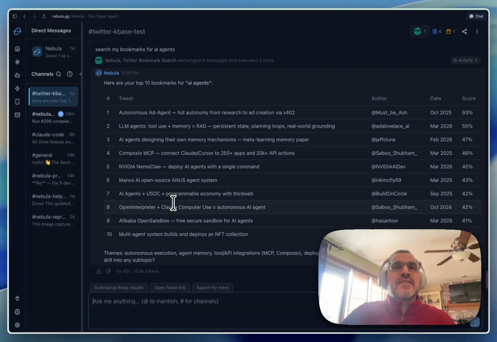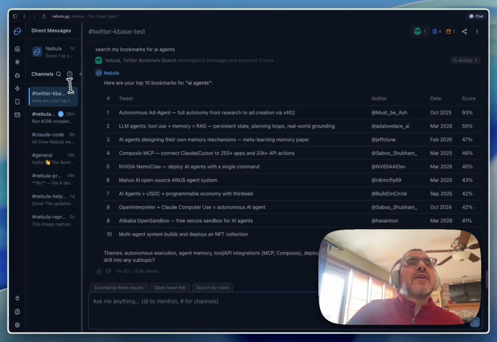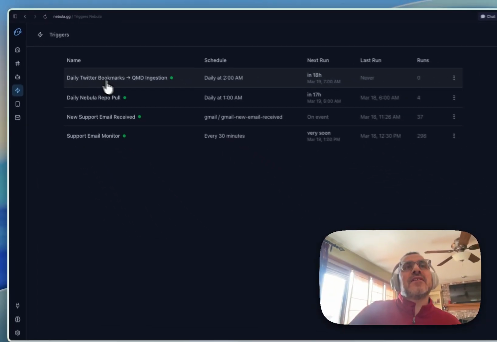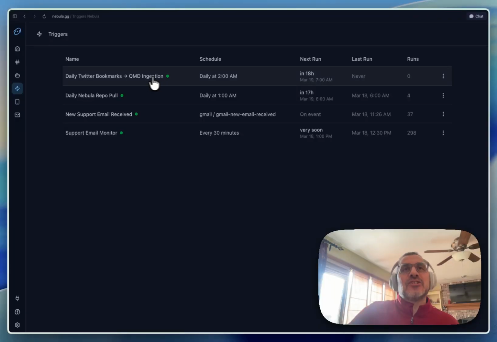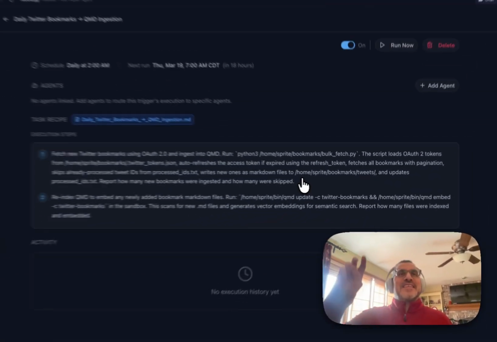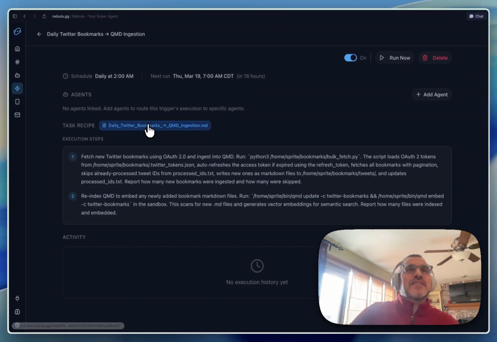A couple of last things that I want to show you here as well. I mentioned the trigger. So it also created an automated trigger to refresh our bookmarks. If I go to my triggers tab, you'll see here that there's a daily Twitter bookmarks QMD ingestion task. It's going to run in 18 hours. If we view it, you can see its instructions. So there's a task recipe that goes along with it, and these are the execution steps. And so you can read this.